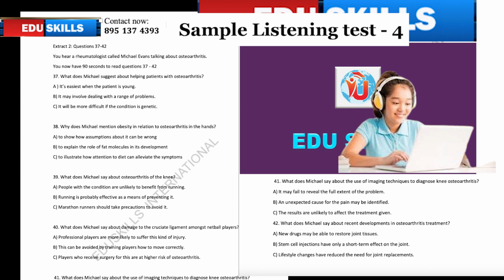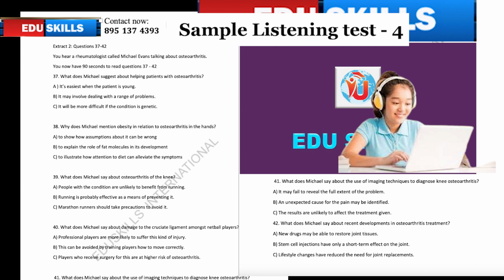In fact, the sport that's often referred to as the knee surgeon's friend is netball. This is because it involves a lot of jumping, which puts pressure on the knee, which can cause a tear in the cruciate ligament, one of the main stabilising ligaments in the knee. This often leads to the development of knee osteoarthritis within 10 to 15 years.